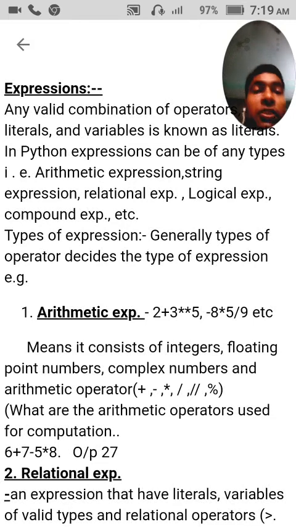The operator that is used in the expression decides the type of expression. We know there are different types of operators, I mean arithmetic operator, logical operator, relational operator, etc.